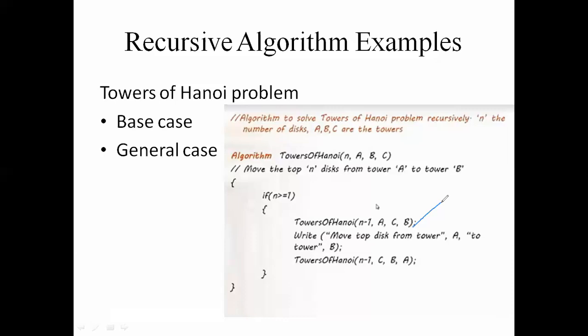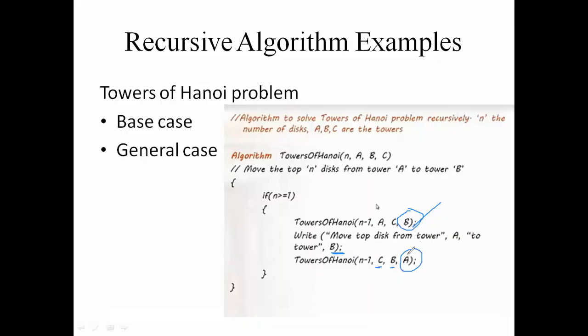So the first step is to move n minus 1 disks from source tower A to intermediate tower C by using B as mediator. Then move one disk from the source tower to the destination tower B. Then move n minus 1 disks from intermediate tower C to the destination tower B by using A as mediator.